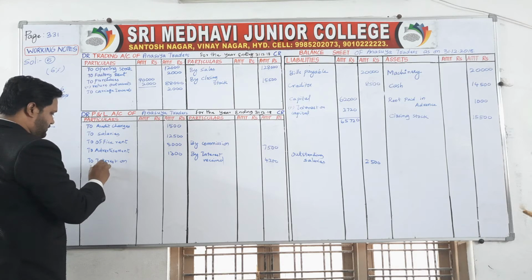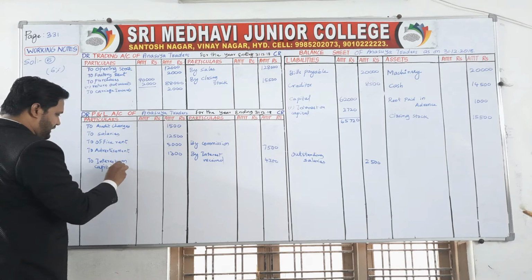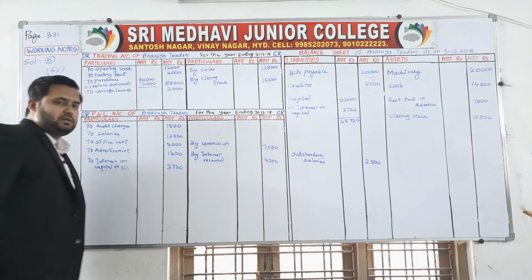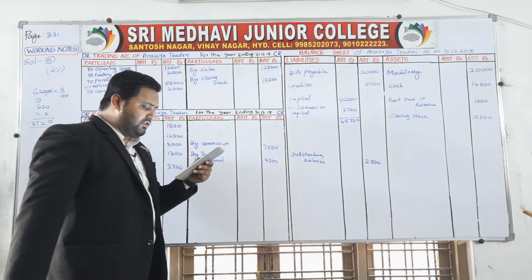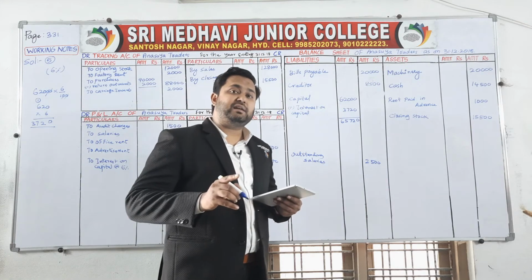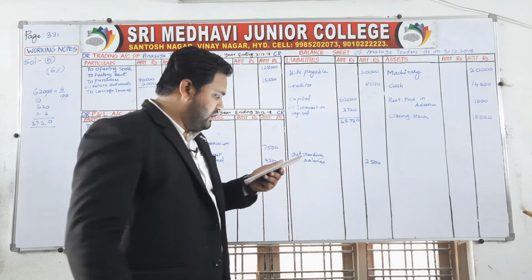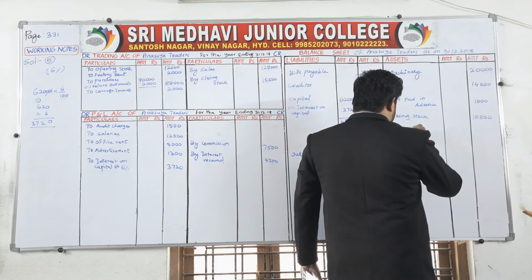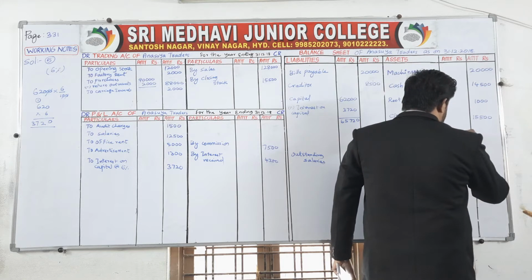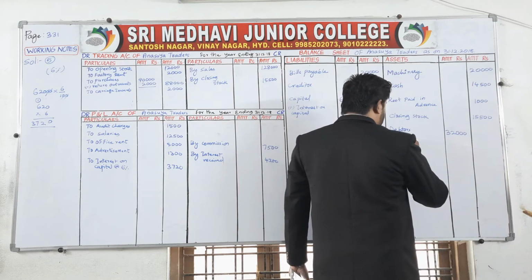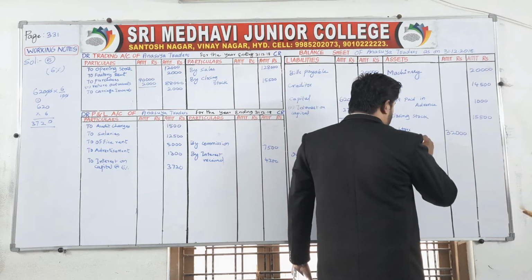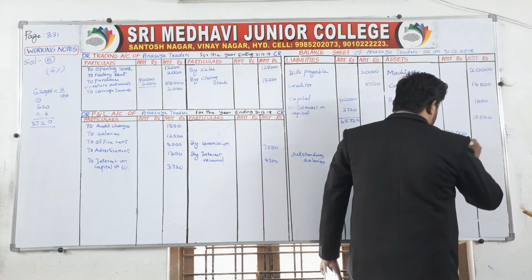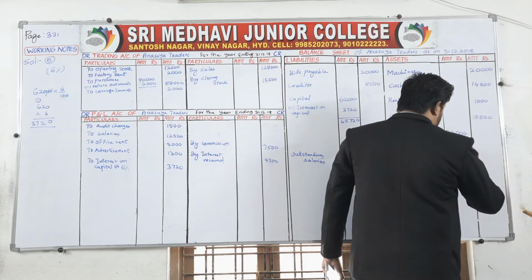to interest on capital at the rate of 6%, 3,720 rupees. Next one is write off bad debts 2,000 rupees. For that, bad debts we have to write off. We want debtors. How much debtors? 32,000 is given. So we have to write off, which means we need to return off 2,000. Now the amount is 30,000 of debtors.